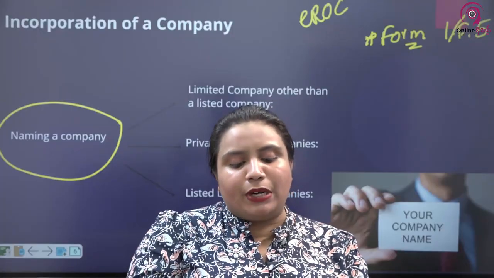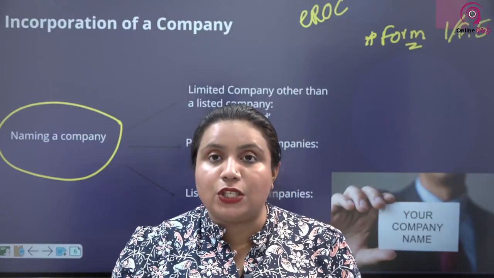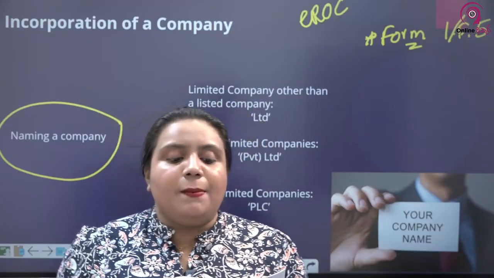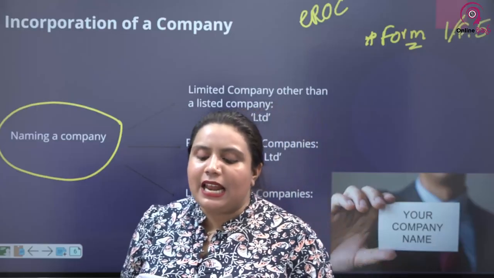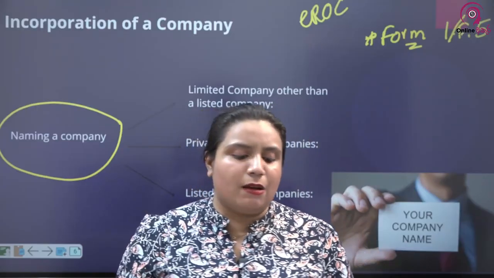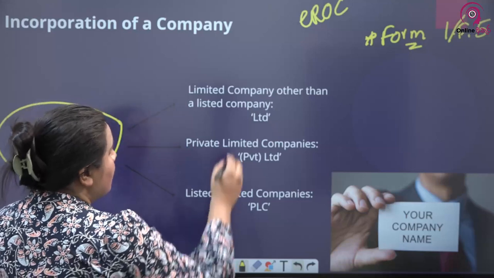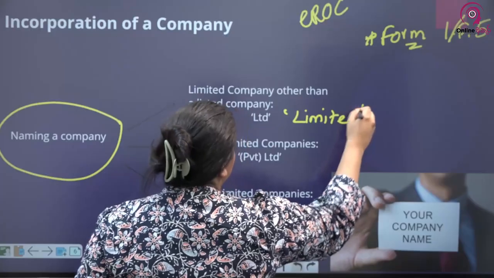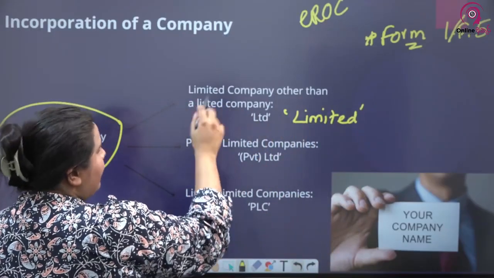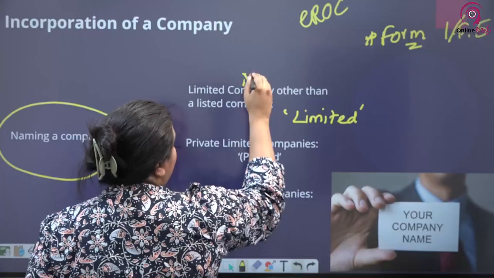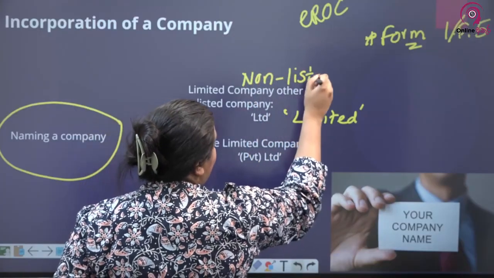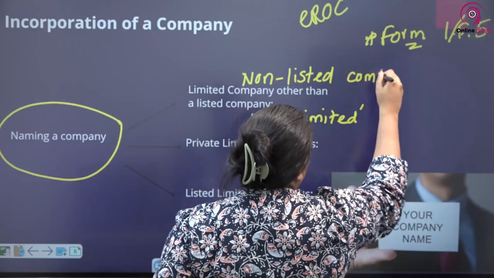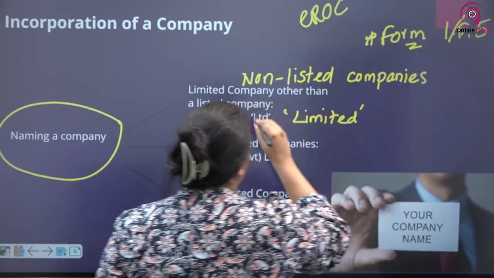So how the name of a company should come, the nitty-gritties, the important legalities you have to know. It will be questioned over and over at your exam. First one, a limited company other than a listed company shall end with the name limited or by the abbreviation LTD. So either the abbreviation LTD or limited is for limited companies other than listed companies, or in other words for non-listed companies, meaning they are public companies but not listed in the stock exchange.